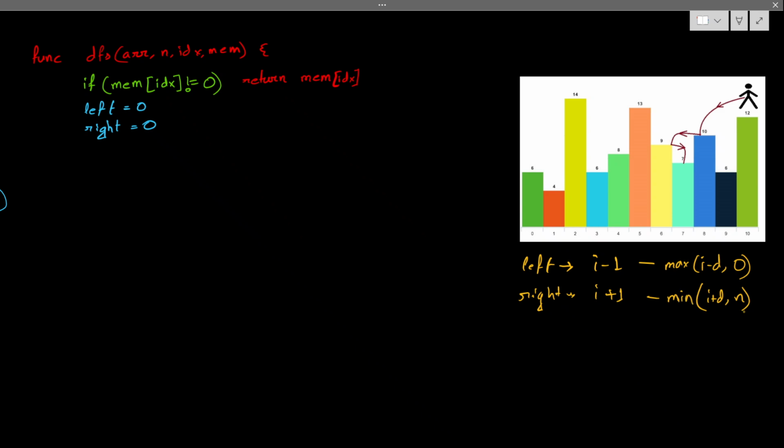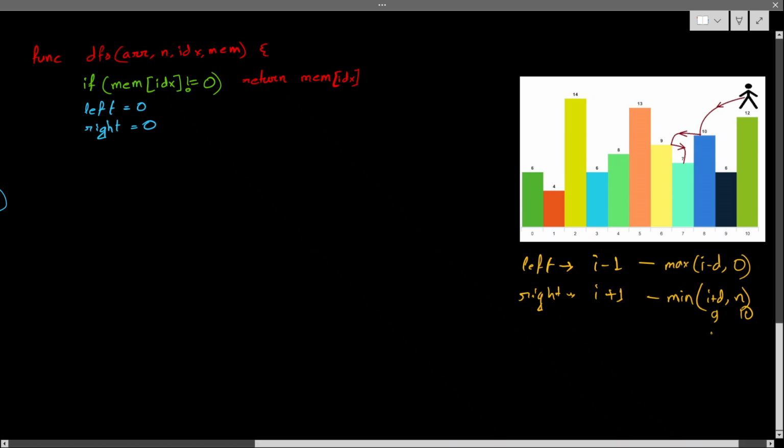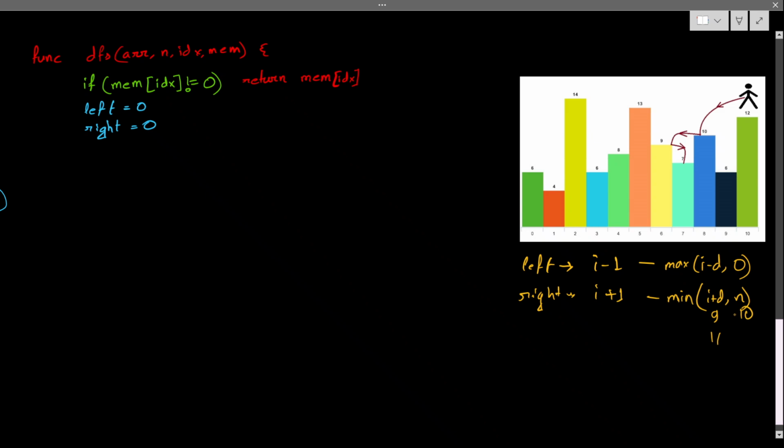Why minimum? Let's say n here is 10. So I plus D could be 9, or could be 11, or it could be 10 as well. So I have to jump up to the minimum. I cannot cross the limit. I cannot cross the limit. Correct? Okay, so let's write that.